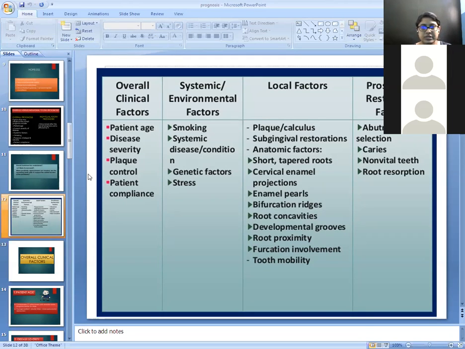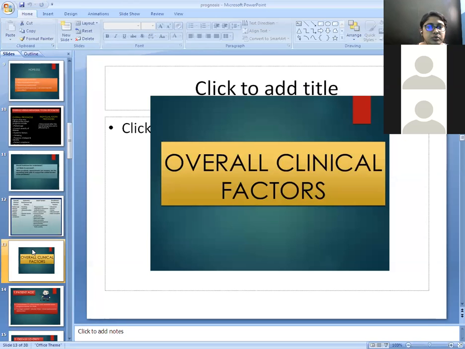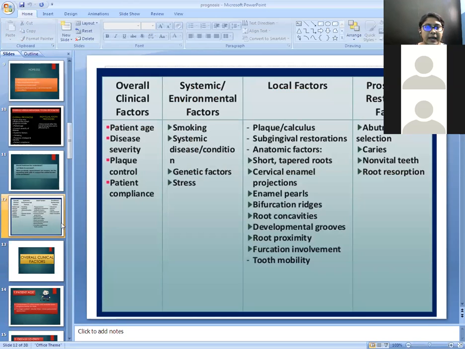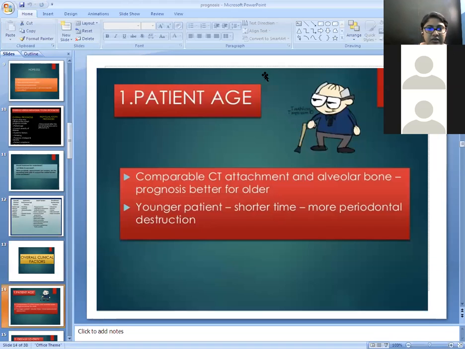So we are going to discuss one by one in detail. The first factor is the overall clinical factors, in which the first is the age criteria. So what is the patient's age criteria?